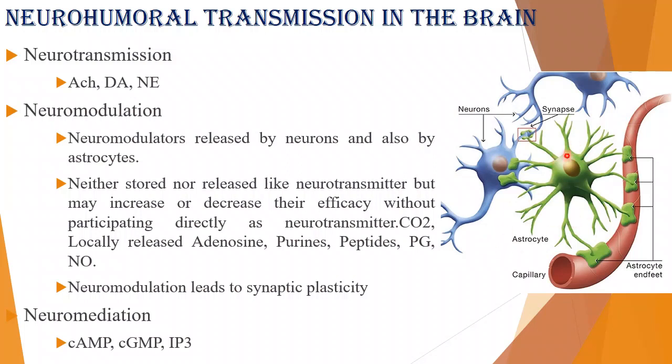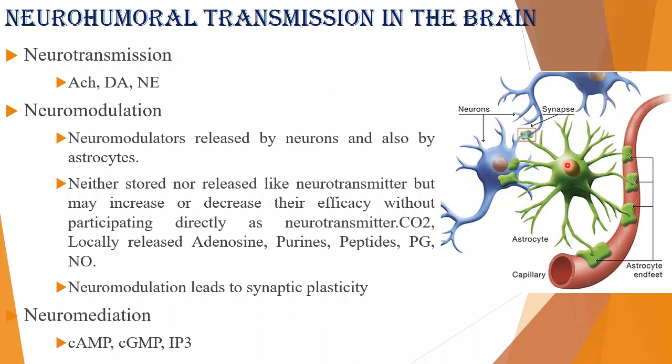This is what we call the astrocytes. Astrocytes are a type of glial cell. You studied glial cells in the anatomy and physiology of the nervous system. The glial cells are very essential in the formation of the central nervous system.